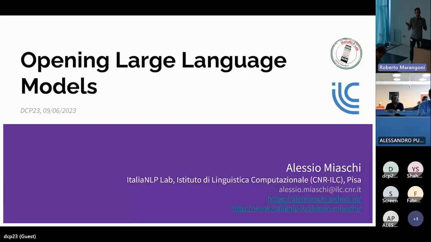This will be a more high-level talk, mainly because the topic of this talk is quite different from the topics that have been covered in the talks previously today. But it has to do with complexity in some way, because it has to do with complexity in the context of artificial intelligence, and especially in the field of large neural network-based language models.